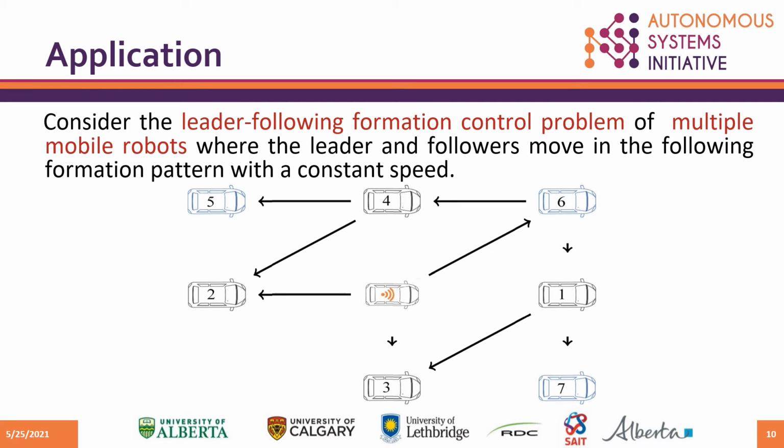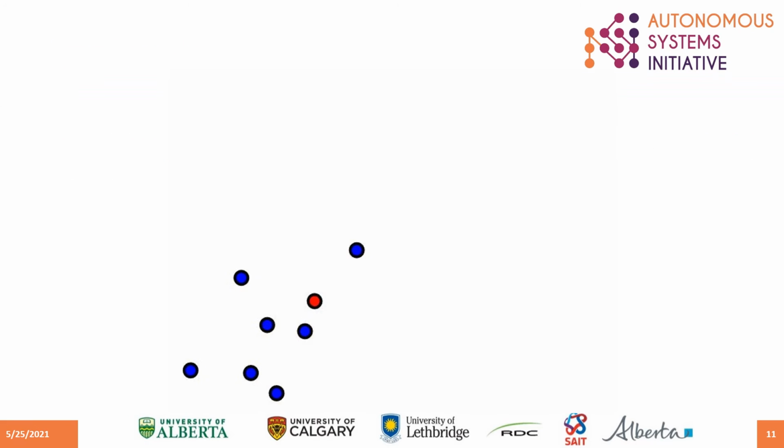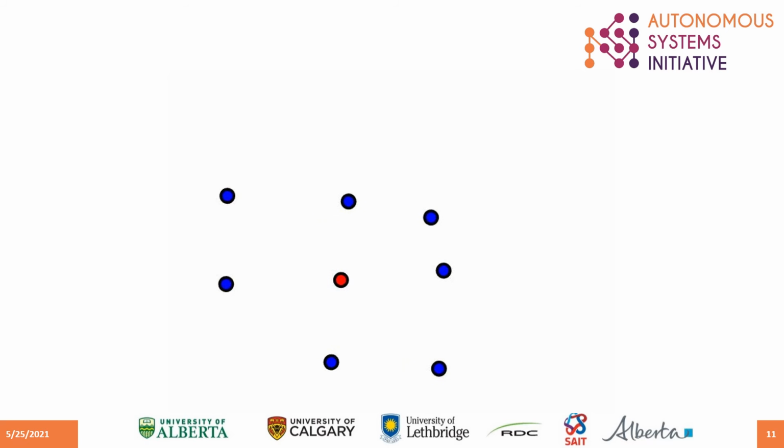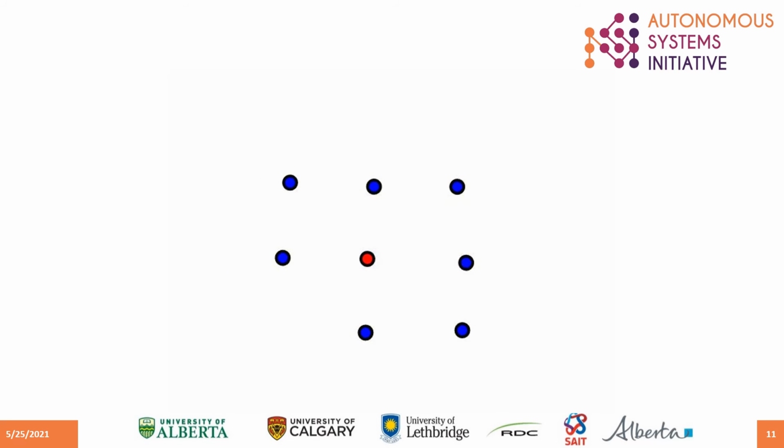We now give an application to illustrate our design well. We consider the leader-following formation control problem of multiple mobile robots, where leader and followers are moving in a formation pattern with a constant speed. This vehicle is a leading robot. The formation performance is shown as follows. As we can see, all the robots move in the desired formation pattern as time goes on.